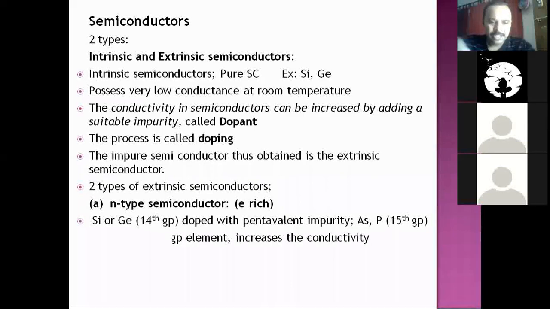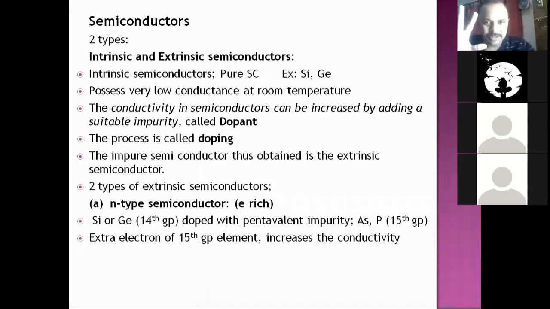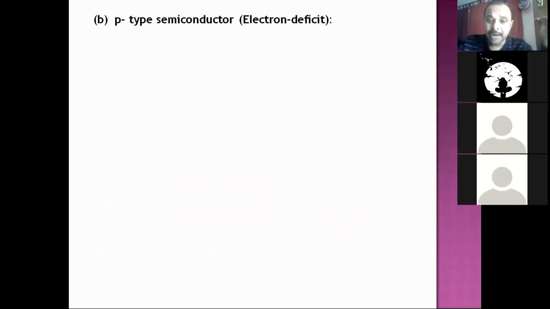Actually, what happens? The 15 group element has 5 electrons. Of 5 electrons, 4 are used to make bonds with the neighboring silicon or germanium. So still one electron remains unbonded with that impurity 15 group element. That electron which is unbonded will add to the overall conductance of the semiconductor. So the extrinsic semiconductor thus obtained will have more conductance. So N type is obtained by adding 15 group impurity into 14 group semiconductor.